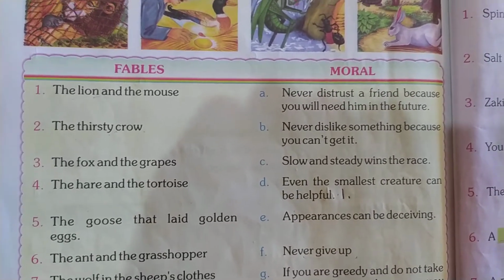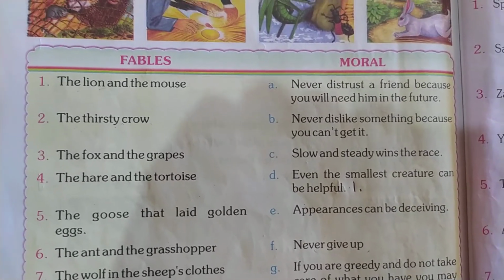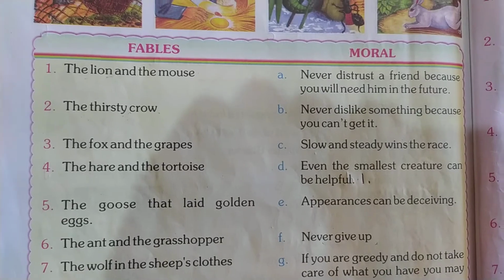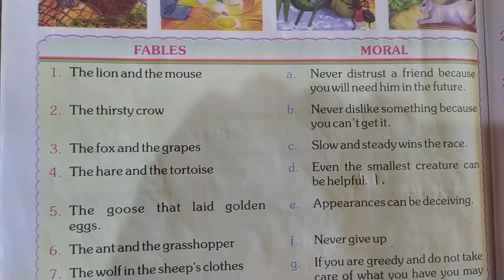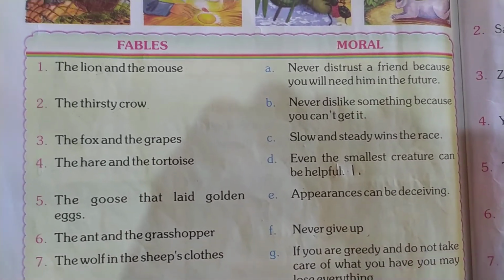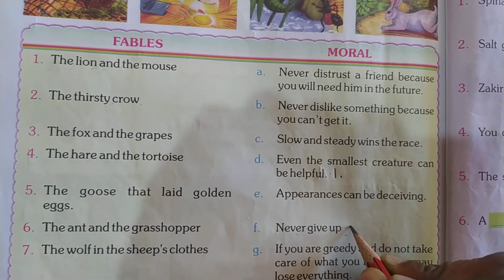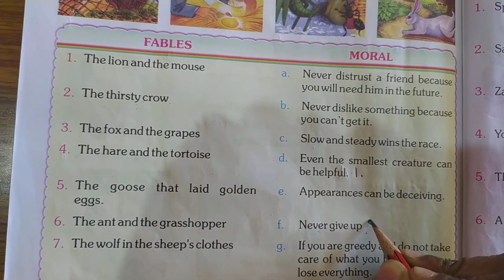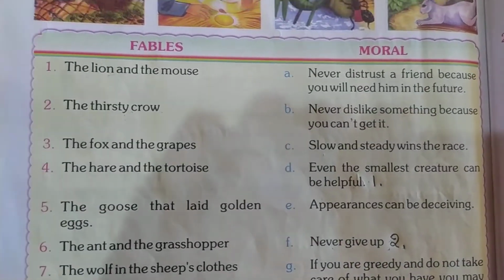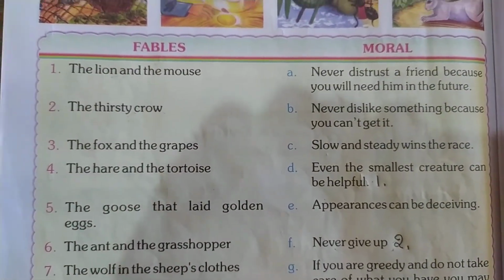So what did it do? Did it fly away? No. What did it do? It started putting pebbles one by one into the pot. What happened? Yes, the water came up so that the crow could drink the water and it flew away happily. So what is the moral of the story? We should never give up. So write here 2. The moral of the story, the thirsty crow, is never give up.